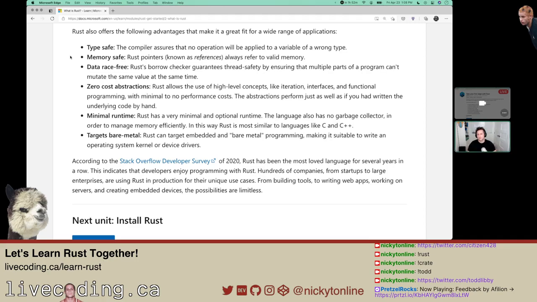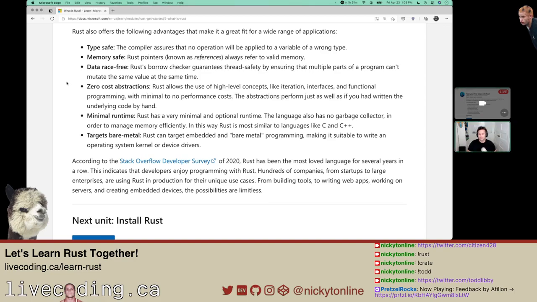It's memory safe. It's saying Rust pointers, known as references, always refer to valid memory. Unlike something like Java or C#, which have garbage collection, where you don't have to worry about the memory, in Rust you have to. In C or C++, you have to manage the memory, but it's saying that if you have these pointers in Rust, they will always point to valid memory. It sounds like you're still managing memory, but when you do allocate it, you seem to be guaranteed it's going to be